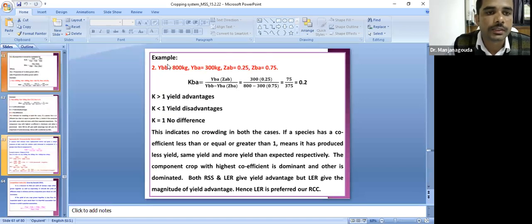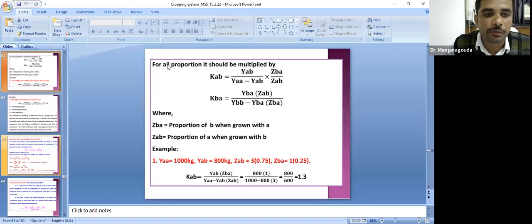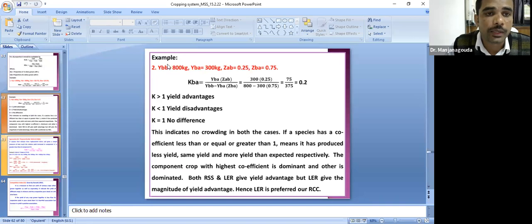Relative crowding coefficient is denoted by K. When K is more than 1, there is a yield advantage. When K is less than 1, there is a yield disadvantage. When K equals 1, there is no difference in the yield. Please note this down also.